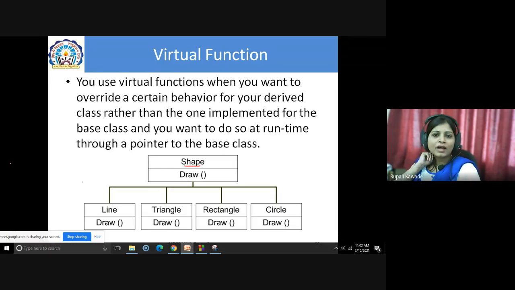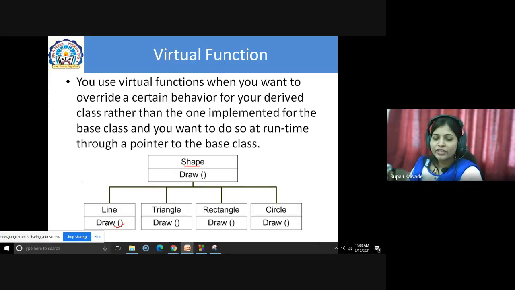Now this shape class has a draw function. Shape class has a draw function and it will be inherited in its derived classes too. So line will have a draw, triangle, rectangle, circle will also have a draw function. So what can we do in this shape class? There is no need to write the implementation details for this draw. The draw function in the line will draw the line.